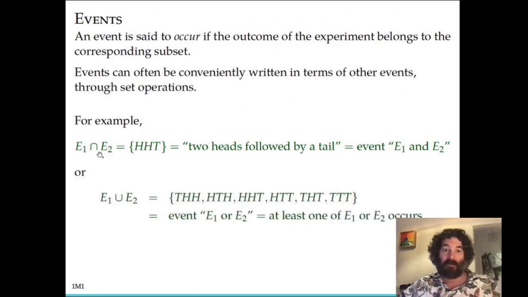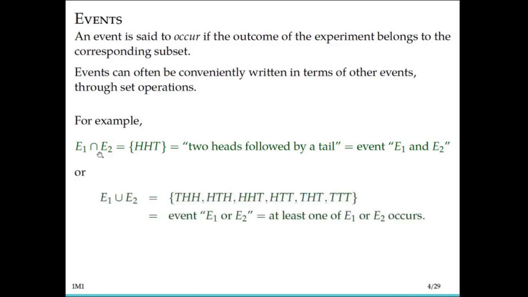Right? Another way to combine 2 events is taking their union. And in probability, we call this the OR operation. So we say either E1 has occurred or E2 has occurred. And these are all the possible outcomes that are in one of the 2 events. This is the union of the two sets, thinking of the events as sets. And so this event we would say as E1 or E2, meaning that at least one of E1 or E2 occurs.